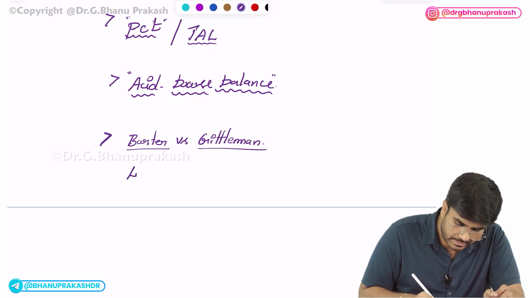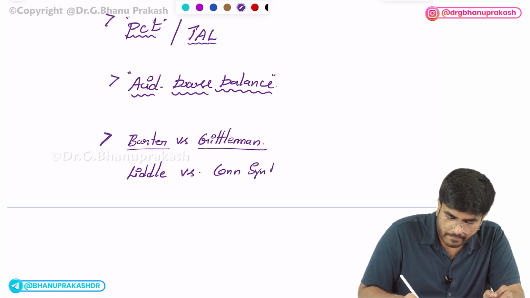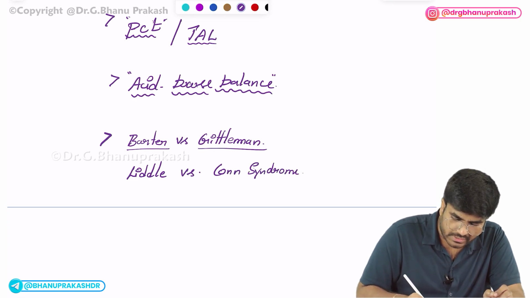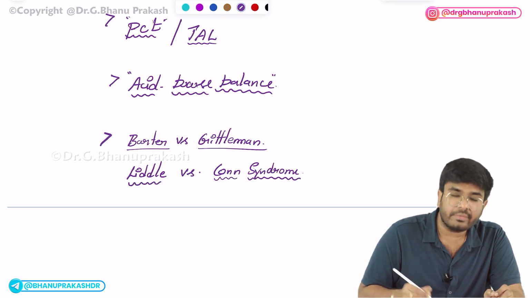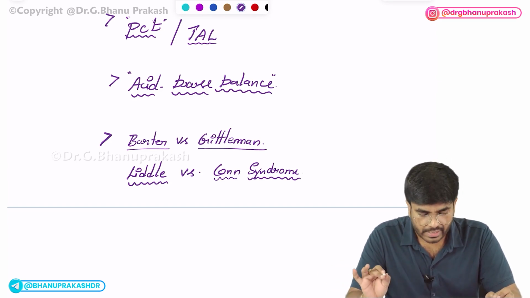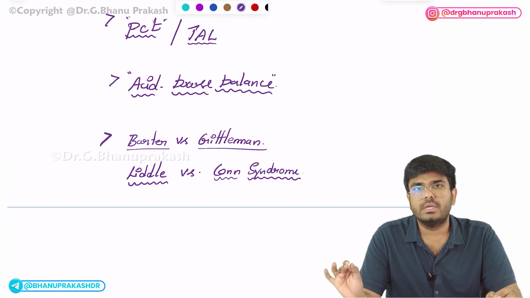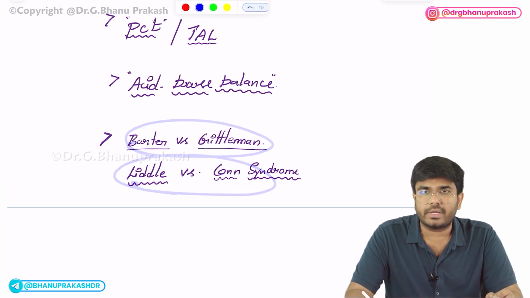Next, Liddle syndrome versus Conn syndrome. Because all these disorders, whatever I am talking about here, have one thing in common. All are having hypokalemic metabolic alkalosis. The first two are hypotensive disorders, the other two are hypertensive disorders.